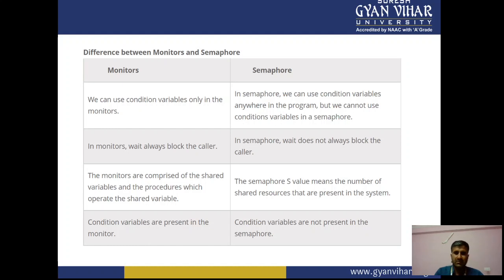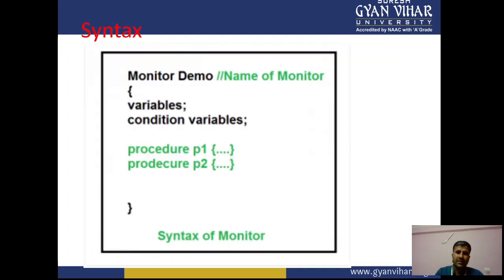So a condition variable is basically wait and signal. If one process is executed, then it can provide the signal to the next one, right? So this is all about certain things about the monitor in the operating system.